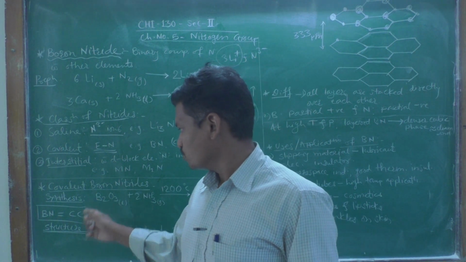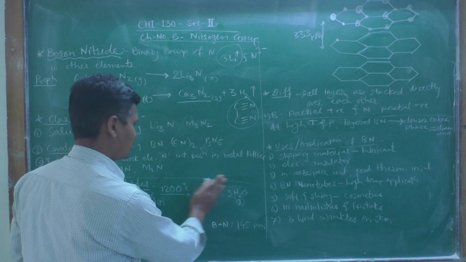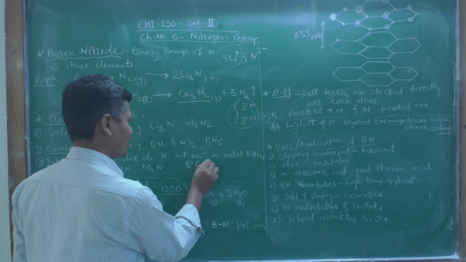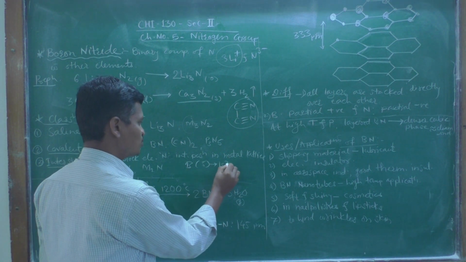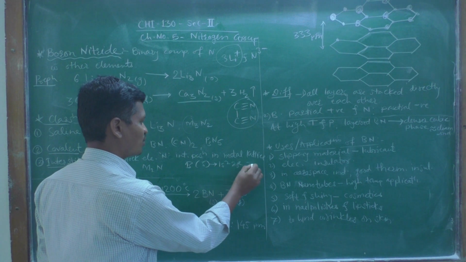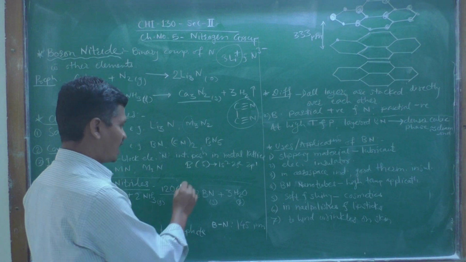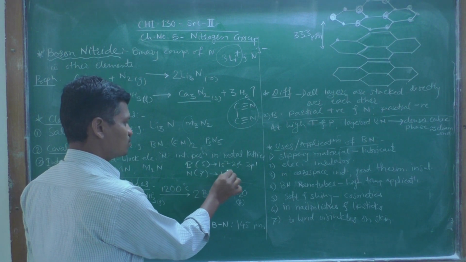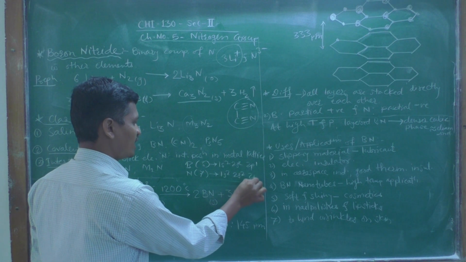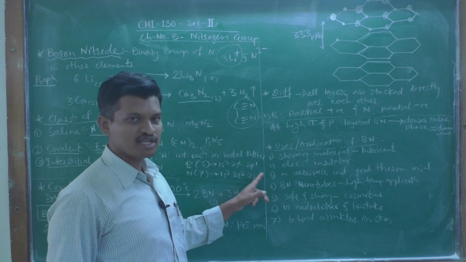Boron has atomic number 5, and its electronic configuration is 1s2, 2s2, 2p1. Nitrogen has atomic number 7, with 1s2, 2s2 and 2p3.